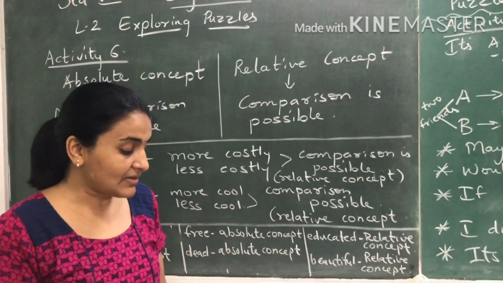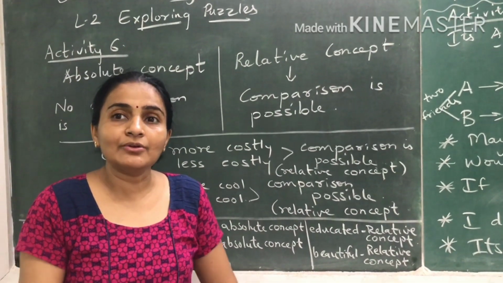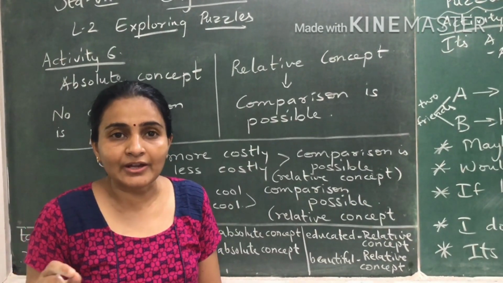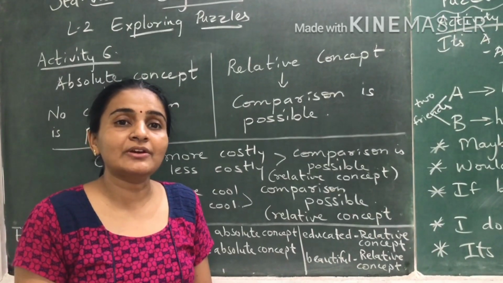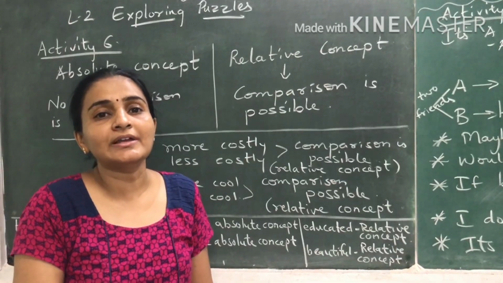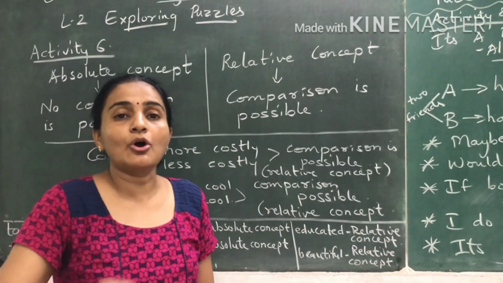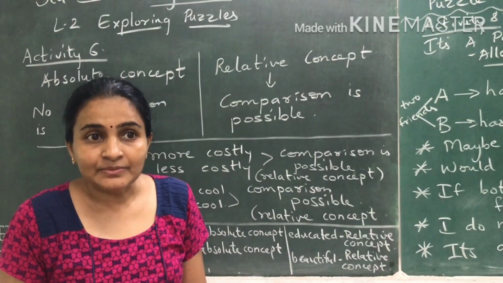Okay. In activity 5, you had a story of Akbar and Birbal. What did Akbar do? He drew a line on the ground. And what did he tell Birbal? To make the line short without touching it. And so Birbal took another stone and drew a longer line below it. So long, short, all these are relative concepts.